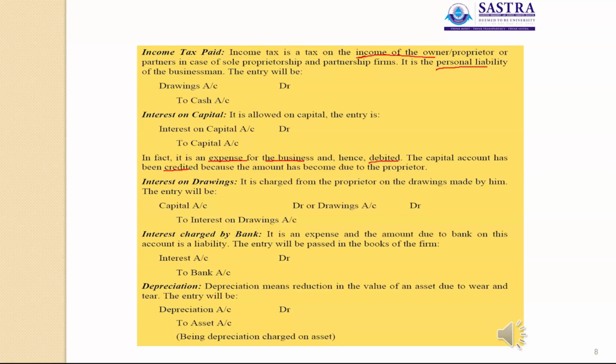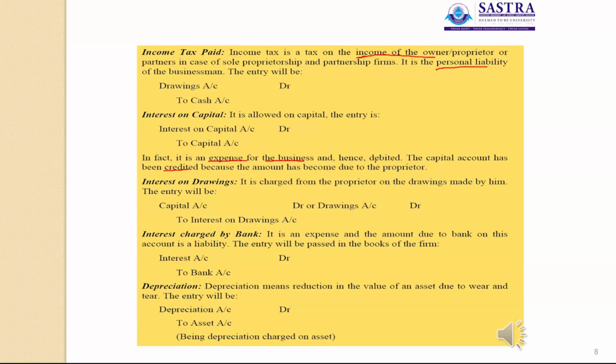Then the next one is interest on drawings. Interest on drawings is charged from the proprietor on the drawings made by him. That is called interest on drawings. So the journal entry for this transaction is capital account debit to interest on drawings account.